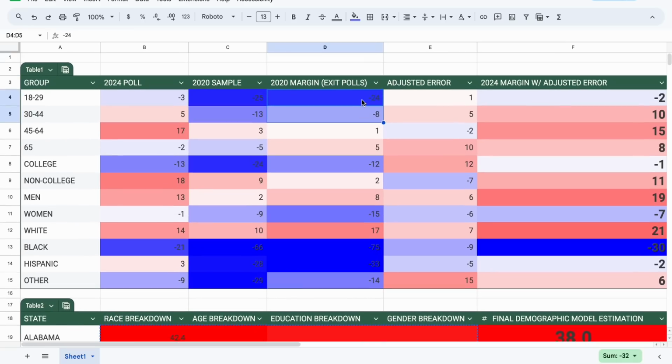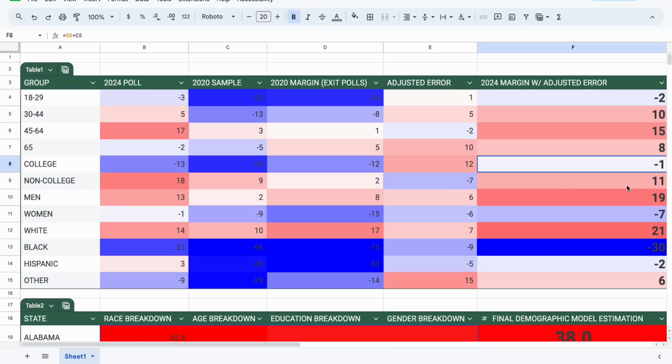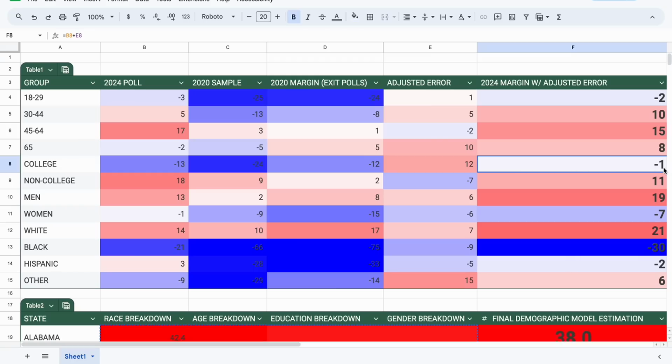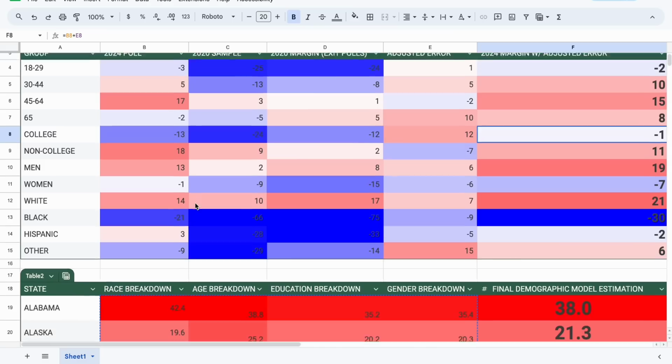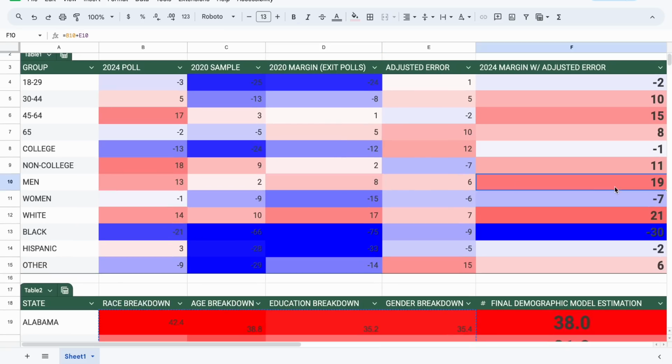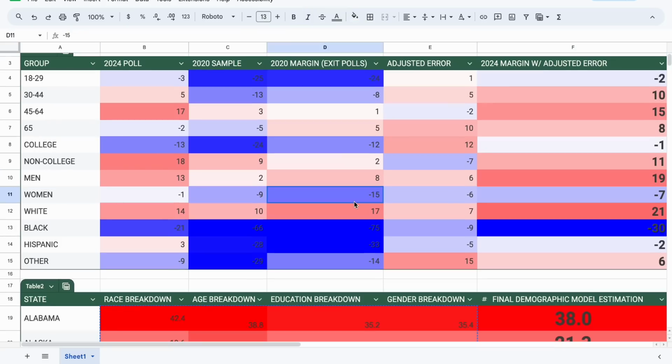And you see him improving with all demographics as of right now. And the biggest shift towards him is actually young voters, believe it or not, which is quite interesting. And we see non-college educated voters vote for Trump by 11. They literally voted for him by 2 points, according to the New York Times / Siena College exit polls. College educated voters voted for Biden by 12. Now, he's only winning that group by 1 percentage point now. If you look at men, last time Trump won them by 8. Now he's up 19 points with those voters. And if you look at women, Biden won that group by 15. Now he's only up by 7 points.